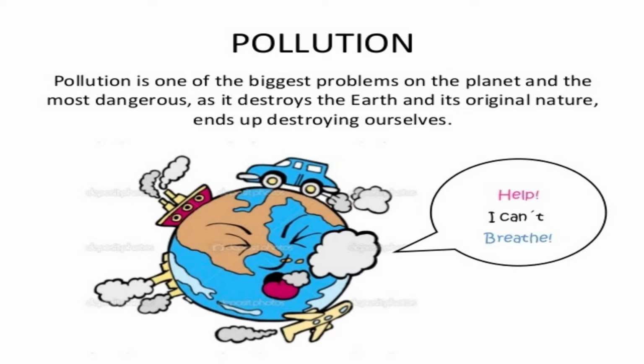Now, children, when we are dealing with air, we also have to deal with one important part which comes under this topic, that is pollution. Before I proceed with air pollution, you all have to know what is pollution. Pollution is one of the biggest problems we human beings are facing on planet Earth, and it is causing much harm to our Earth, to our Mother Nature, and destroying its natural well-being. It is not something we should be proud of or something that is doing any good, so we must find ways to stop it. Now let us see what is air pollution.